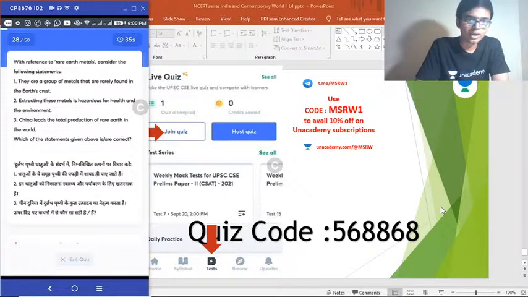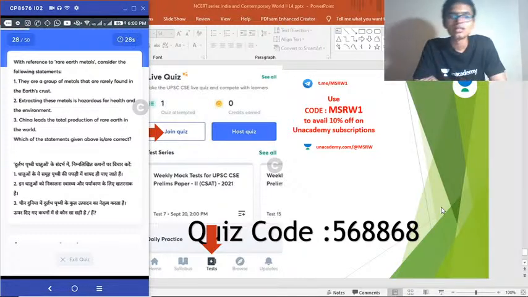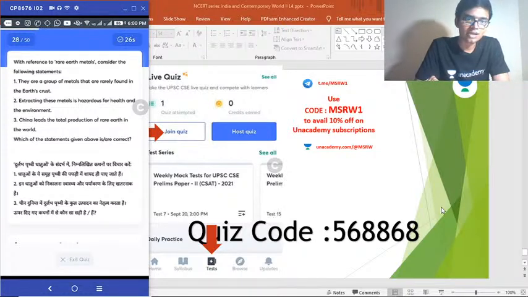Question 28. With reference to rare earth metals, consider the following statements. 1. They are a group of metals that are rarely found in the Earth's crust. 2. Extracting these metals is hazardous for health and the environment. 3. China leads the total production of rare earth in the world. Choose the correct answer.